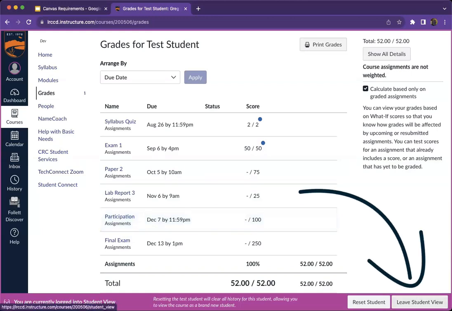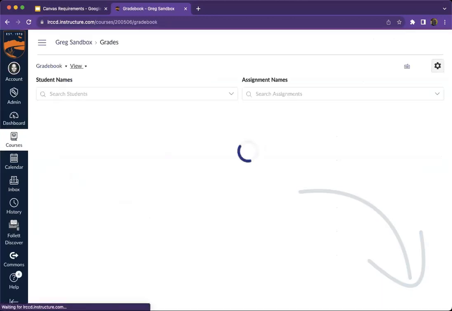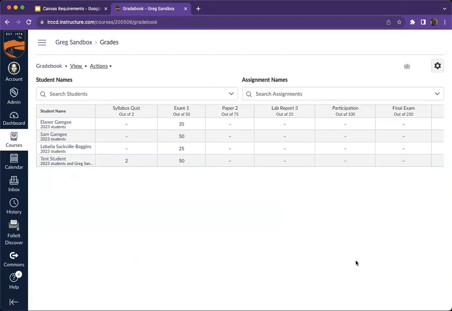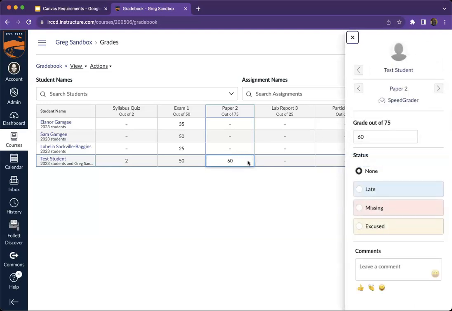I'm going to select leave student view and go back and talk about the additional feedback I have. So let's talk about paper number 2. I'll stick with the test students. I'm going to give the students 60 points, but you know what? I want to give them a little bit more feedback. Yes, I might hand back their paper with my feedback on it, but I can also give additional feedback by selecting this arrow to view the tray that pops out, right?